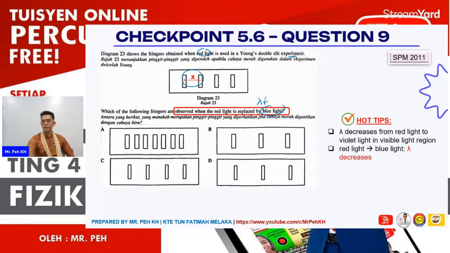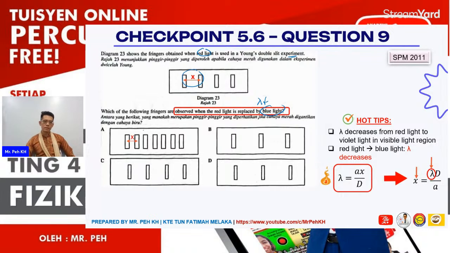Again, when red light changes to blue light, the wavelength decreases. With this formula you rearrange to get the relationship between X and lambda. When lambda decreases, X decreases. So the answer is A, X decreases.